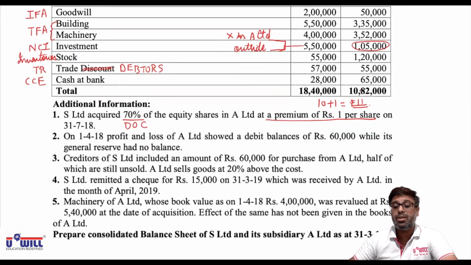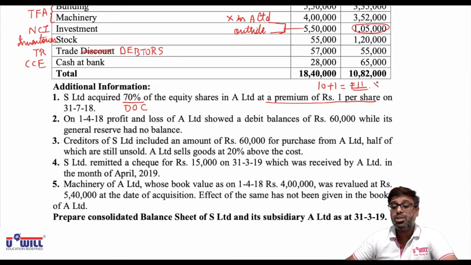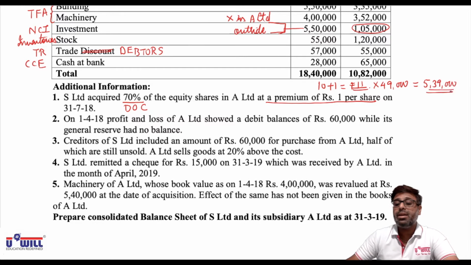So do 49,000 into 11: 4,90,000 plus 49,000, so 5,39,000 is the amount invested by holding company S Limited in the shares of subsidiary company A Limited.